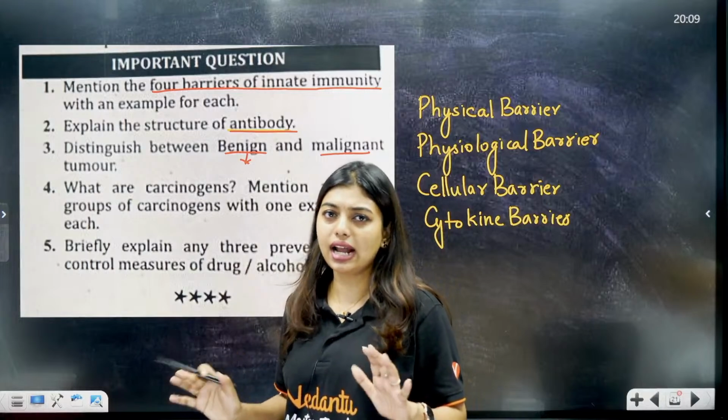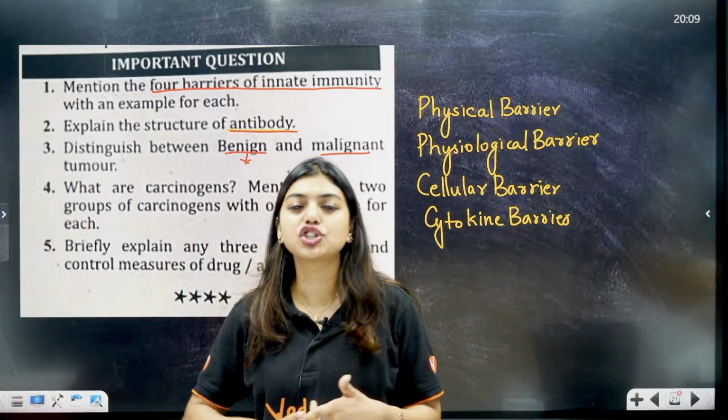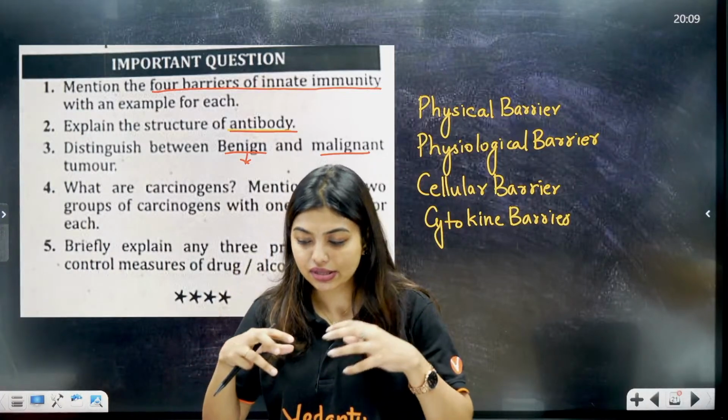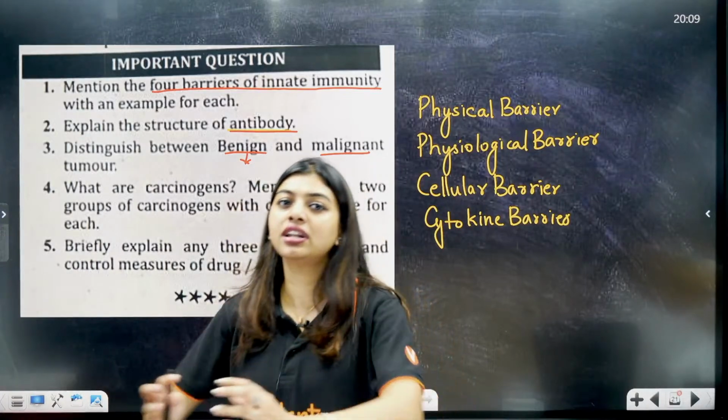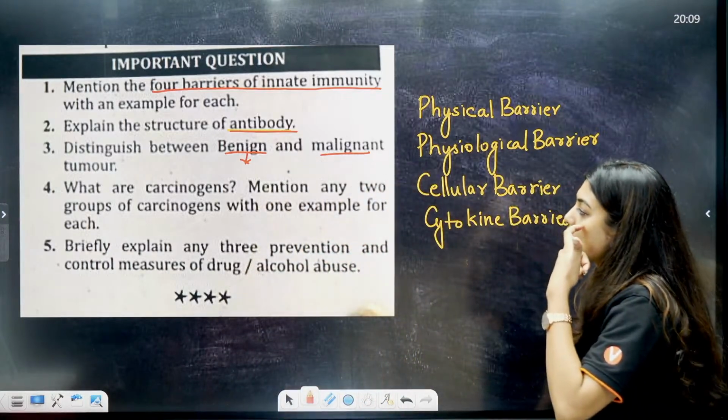Malignant tumor on the other hand is not like that. Malignant tumor will spread everywhere, with uncontrolled division. It will cause metastasis, that means from one place to another place it will travel, and it will make tumor there also. That is the difference.